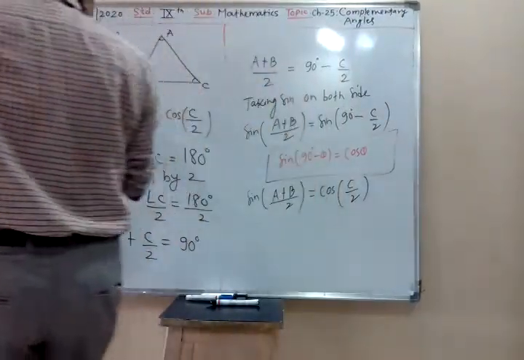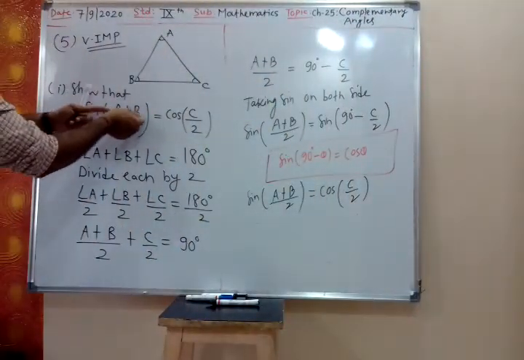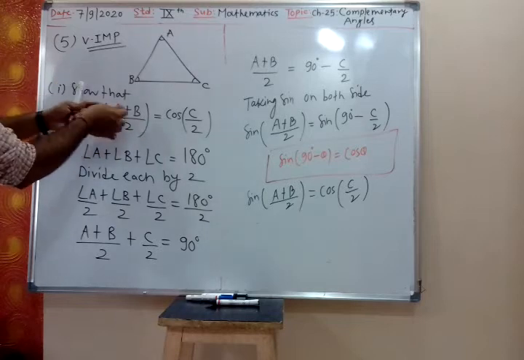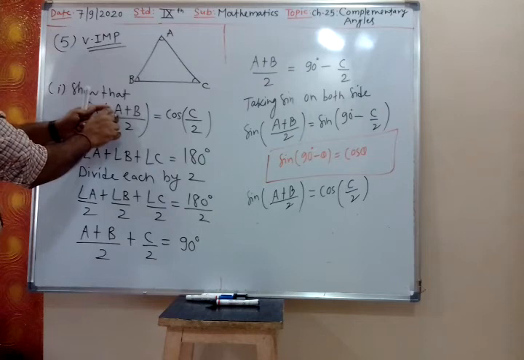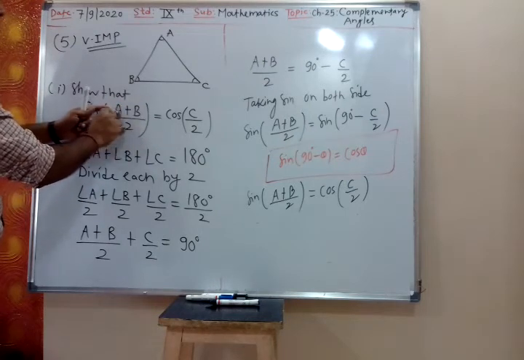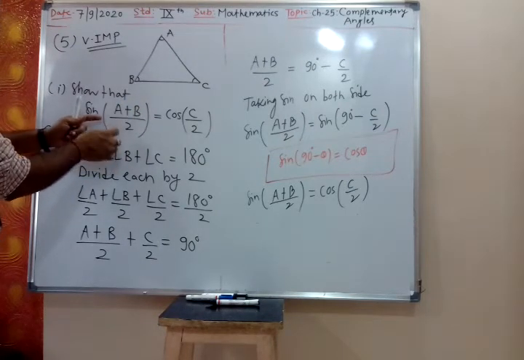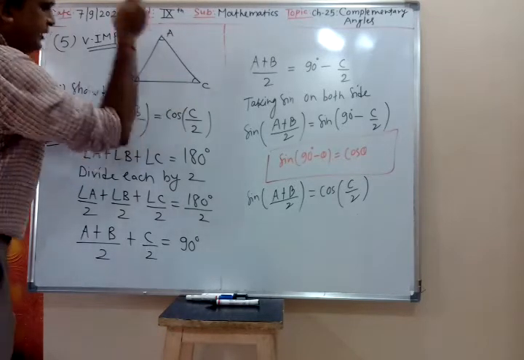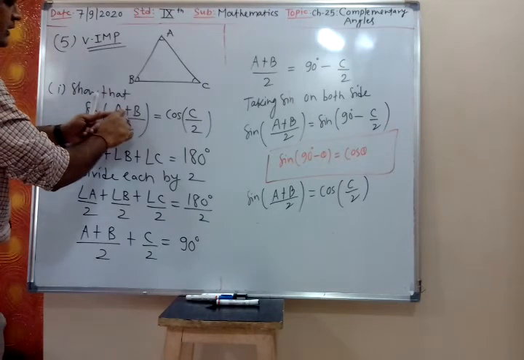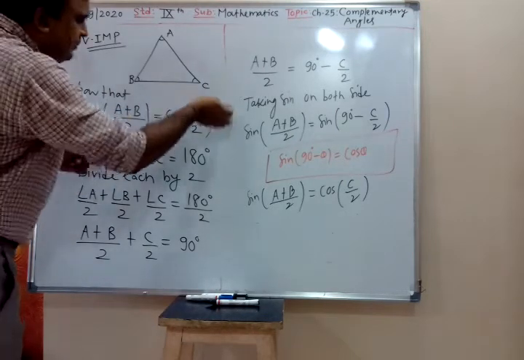Because see, what is my question? In the question it is (A plus B)/2, so I have taken A and B together. If in the question it is (A plus C)/2, then I will take A and C together, and it will be B/2. If it is (B plus C)/2, then it will be A/2.